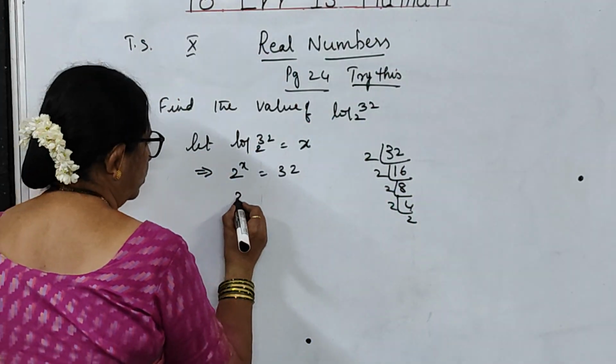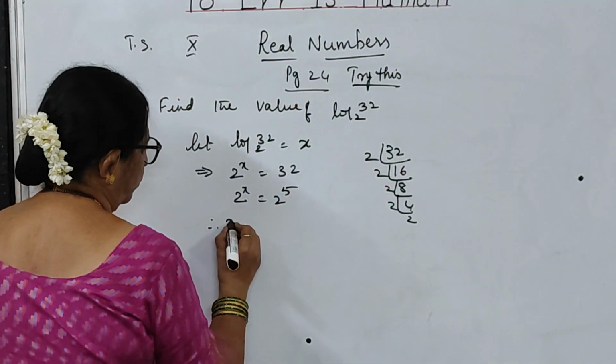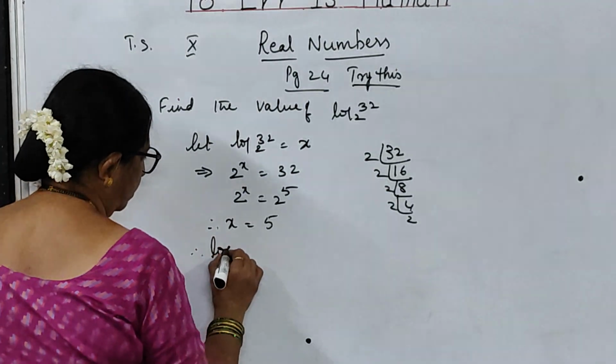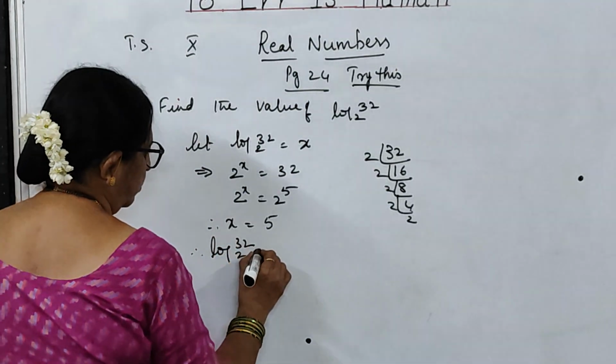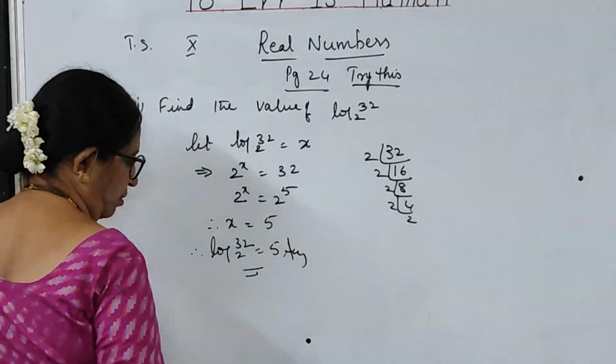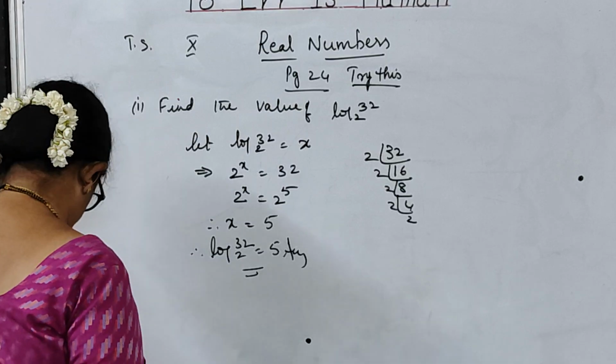So you are able to write 2 to the power of x is 2 to the power of 5. Therefore, the value of x is 5. That means log 32 to the base 2 is equal to 5. This is your answer. Write down this, children.